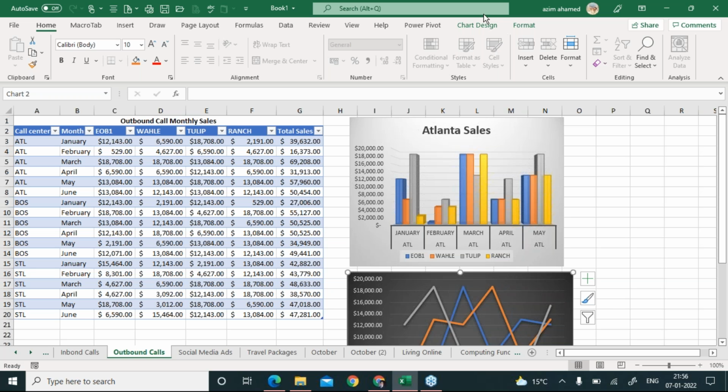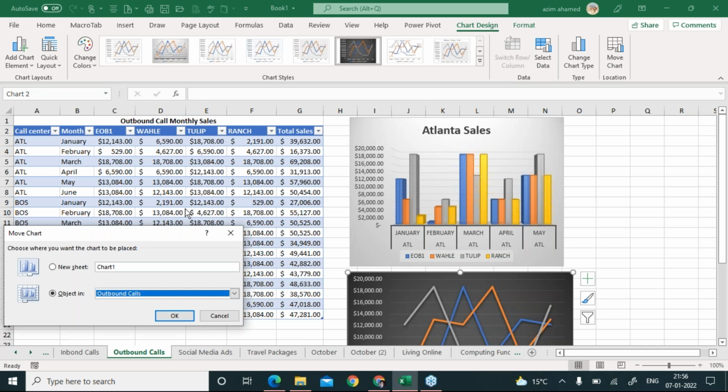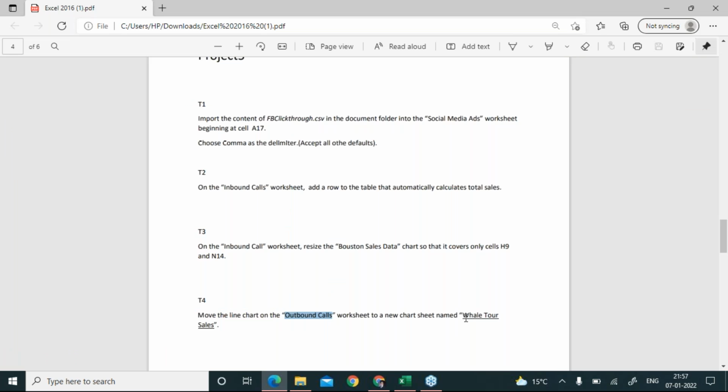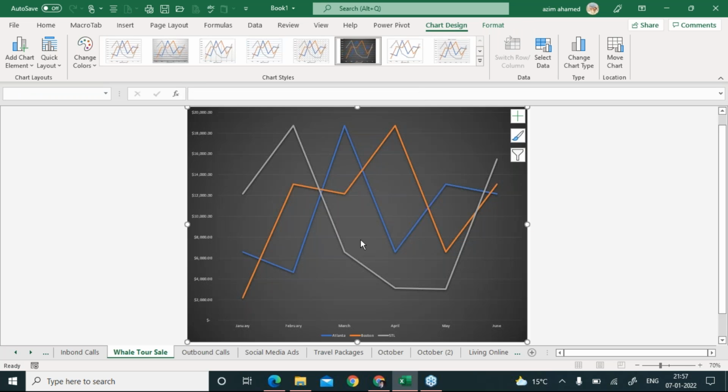Click on the line chart and come to Chart Design. Very few people know about this feature. You can click on this option, Move Chart. If you click here, it will ask whether you want to move it as an object or to a new sheet. Obviously, we want a new sheet. And what will be the name of that sheet? The name of that sheet is Whale Tour Sales. I just type Whale Tour Sales here, and I say OK, and look, it gets moved, and the name of the sheet is here. So that will give you full marks for this question, right?